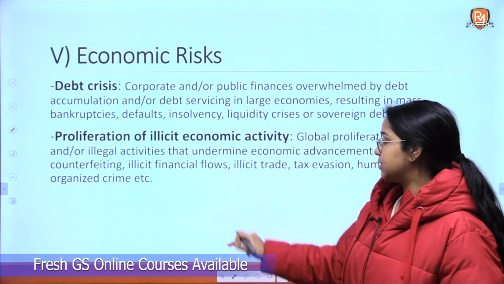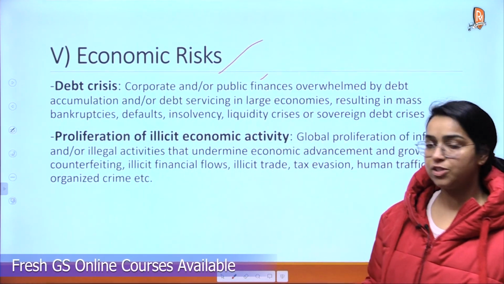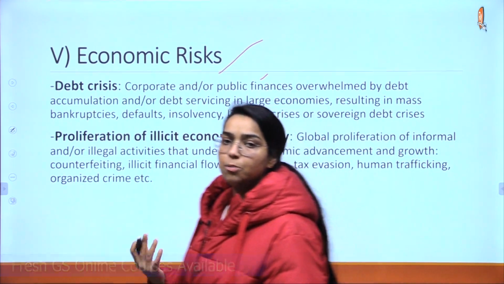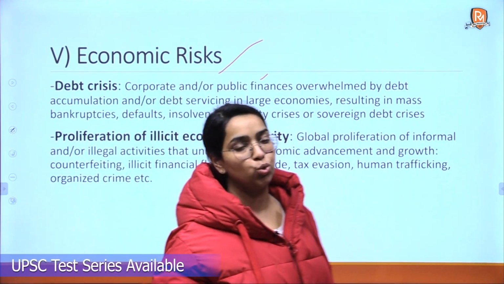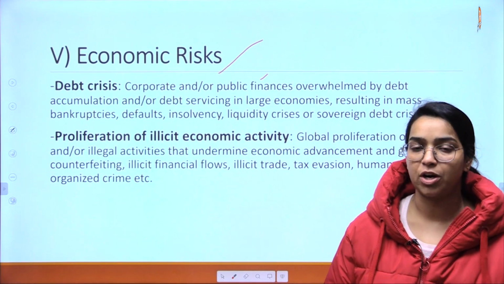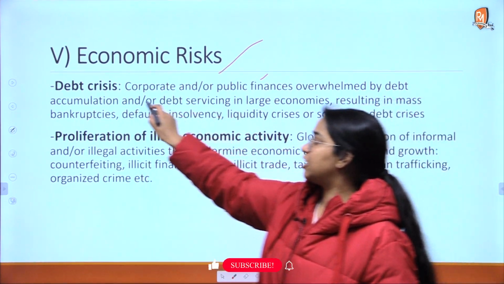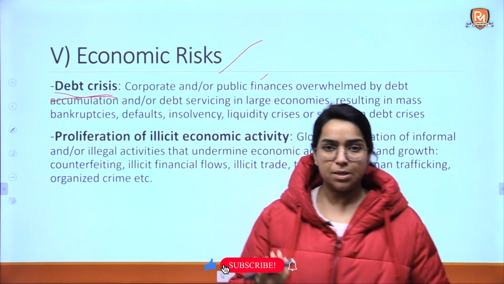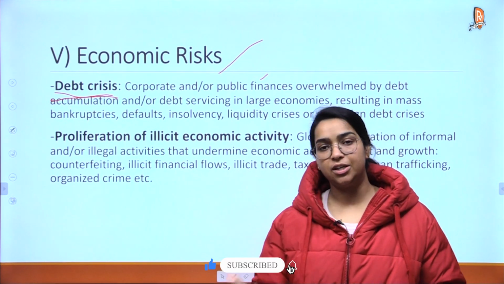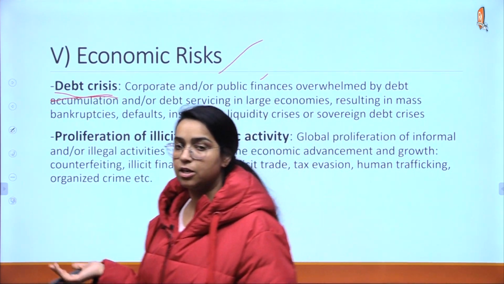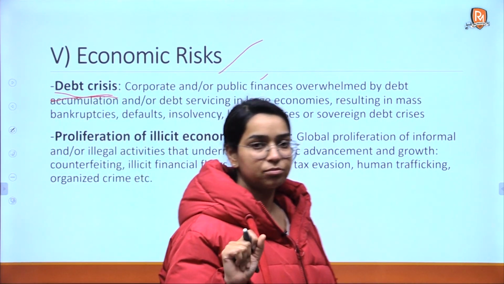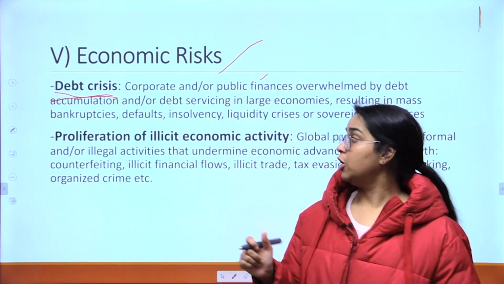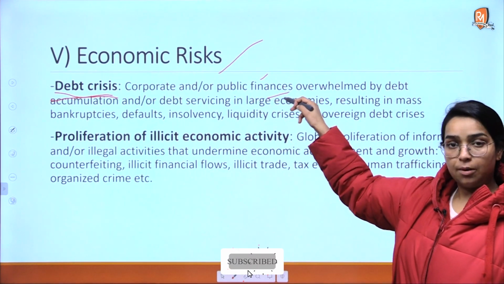Last and final risks are the economic risks. Obviously, there are issues in the economy around the world also which will endanger the economic and social political interests of countries. So like debt crises are there, people or companies or even countries are not able to repay their debt. So this will create an issue for the entire world economy. Okay, so these will have to be managed well.